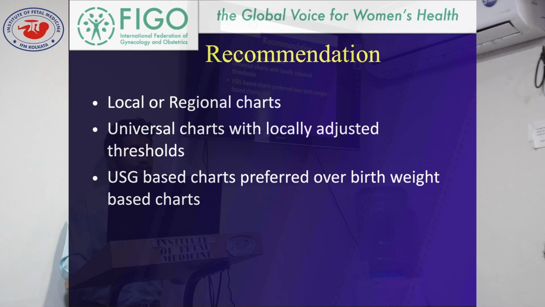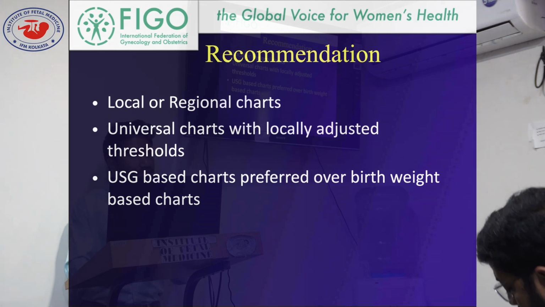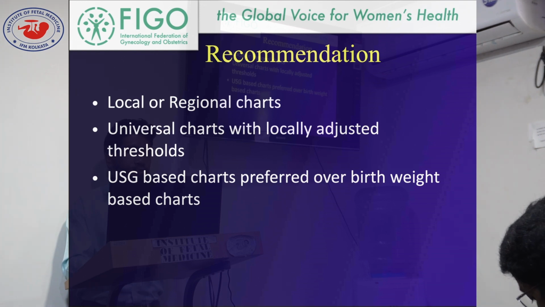And in case of developing or underdeveloped countries, to prevent the overdiagnosis of SGA, we have to keep the threshold slightly towards the lower aspect, like the 5th to 10th percentile. In this way, we can use universal charts as per locally adjusted thresholds.